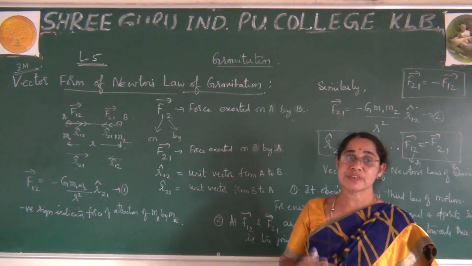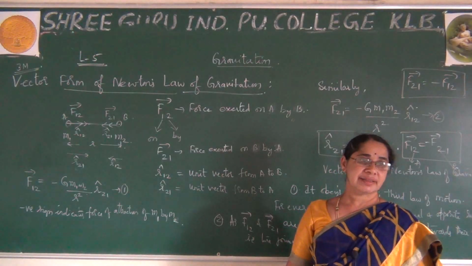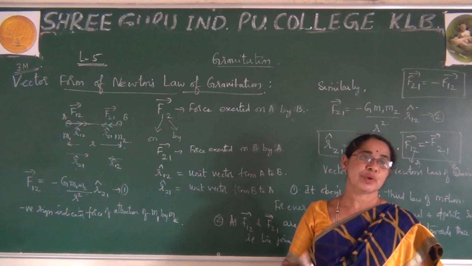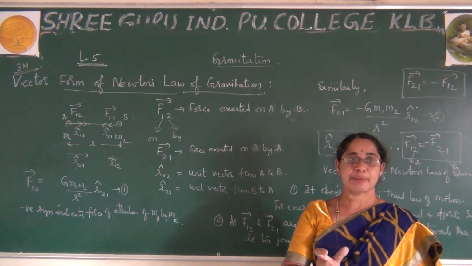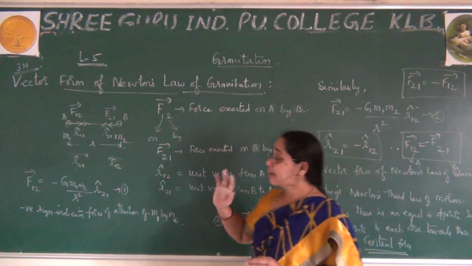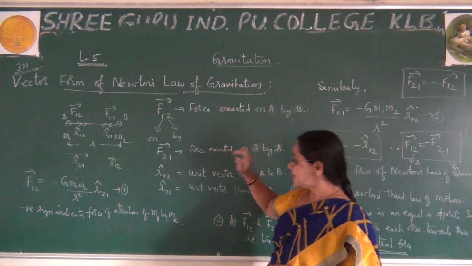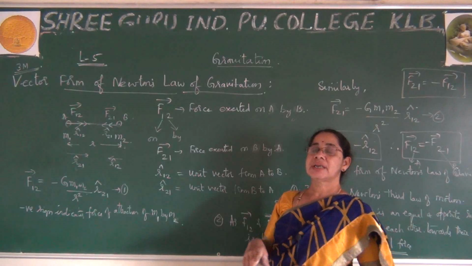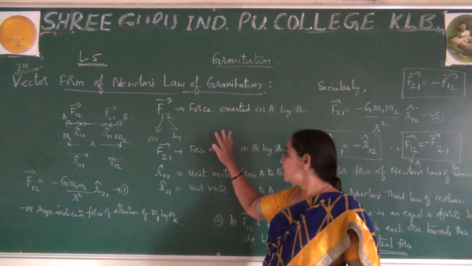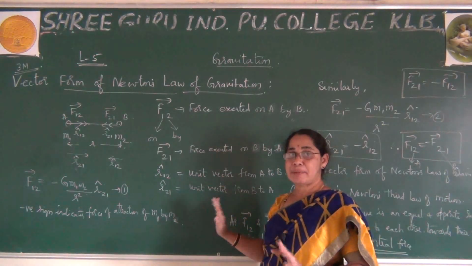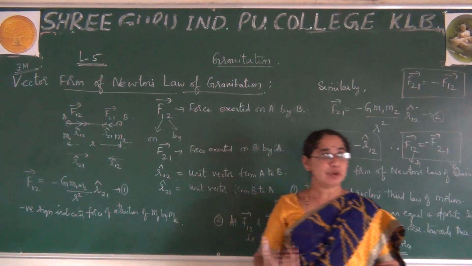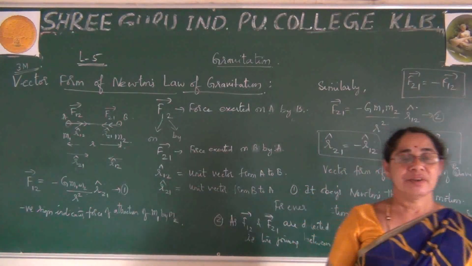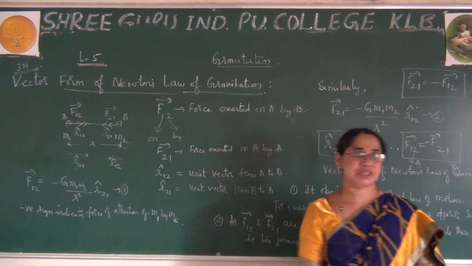Similarly, in electrostatics we speak about charges, Q1 and Q2, separated by some distance. We finally arrive at an expression similar to this itself, and there also we write vector notations. So whatever you learn today, please remember very carefully. That will be useful in the coming days wherever you come across vector notations.